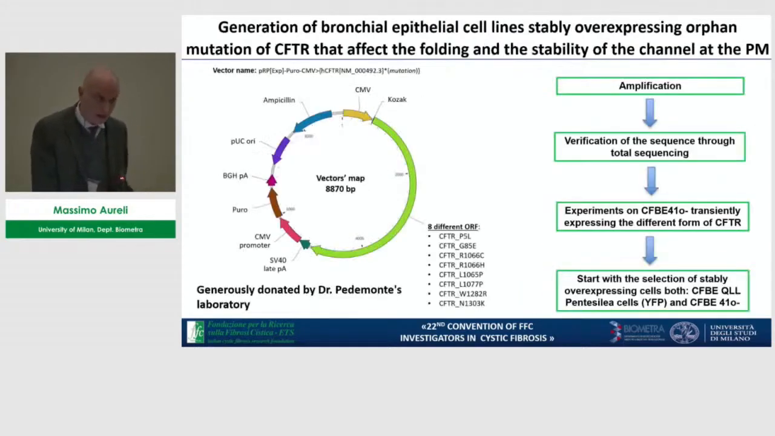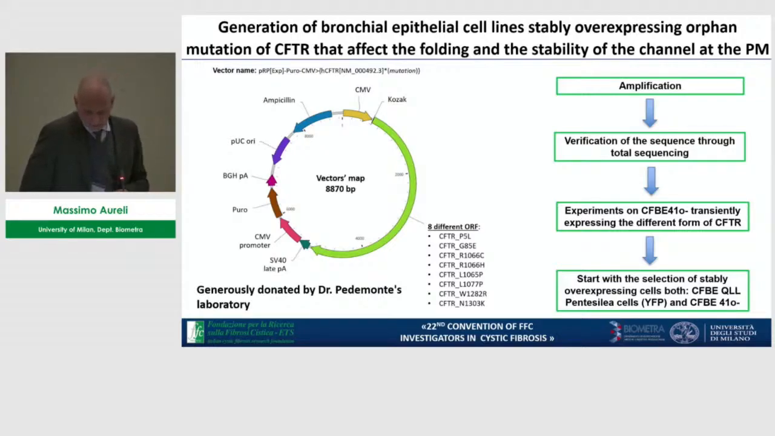So we moved on, and we tried to study the possible adjuvant effect of this lipid in other CFTR mutations that affect the folding and the stability of the channel. We had some trouble because we thought about the possibility to take this cell line from the North American Cystic Fibrosis Society, but these cells are still not available.